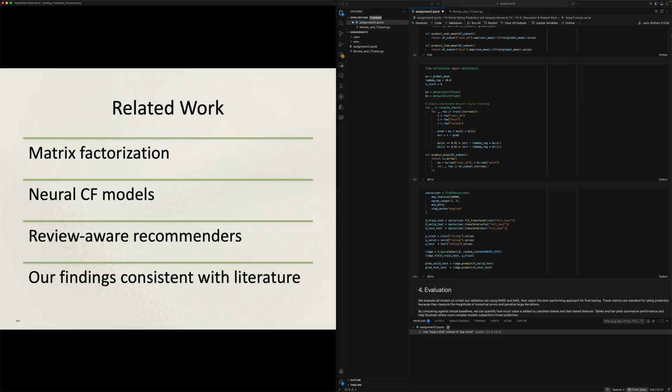Prior works on the Amazon review datasets commonly use matrix factorization, neural recommenders, and review-aware models. Our results are consistent with these findings that textual features outperform pure collaborative filtering when there is significant text. Although we did not use any deep models here, TF-IDF plus ridge regression captures a significant portion of the text signals.